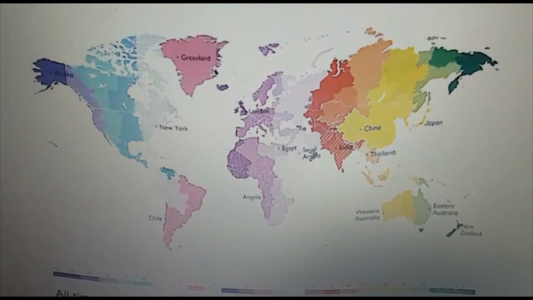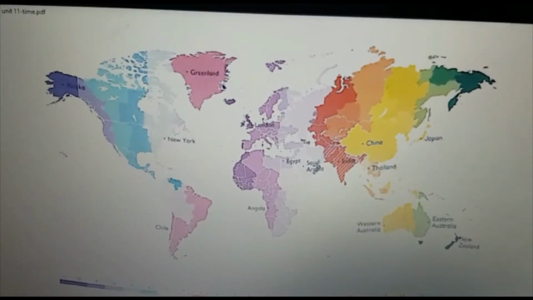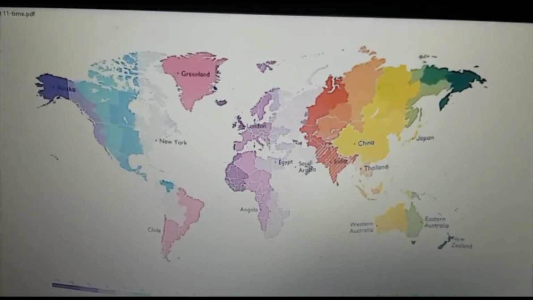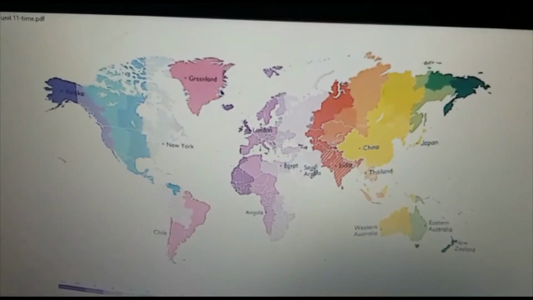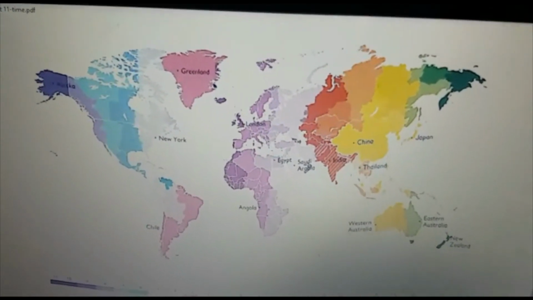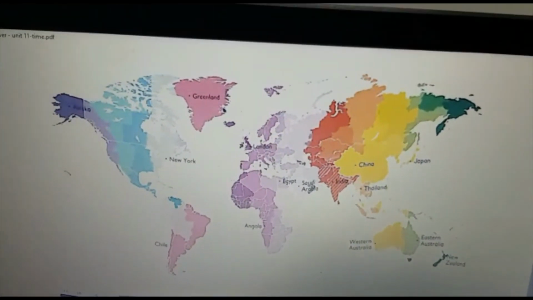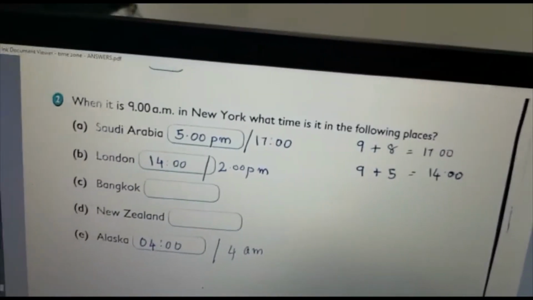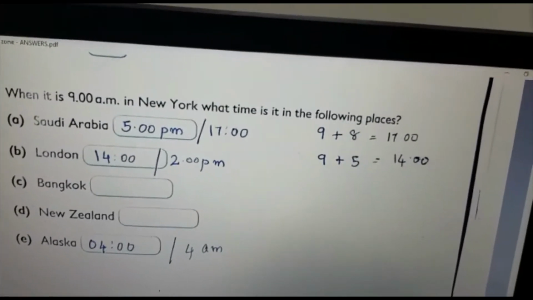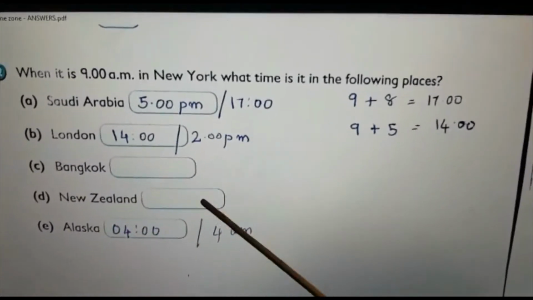So what is the timing? 9 minus 5 you do. What is 9 minus 5? 8, 7, 6, 5, 4. So what's the timing? 8 a.m.? Is it? Because both the time it is a.m. only. It is 9 a.m. minus 5 hours. It is 4 o'clock, or we can say 4 a.m.